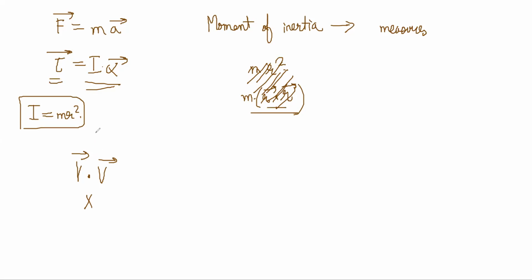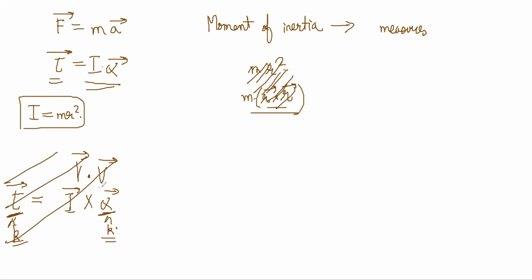If it is a cross product, then torque and alpha will not have the same direction, which would be totally weird, because we just saw that both of them are in the K direction. So that cannot happen. So basically I is a scalar. It was r dot r that had come, right?